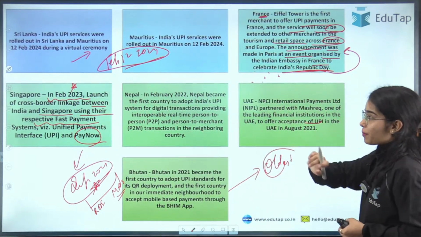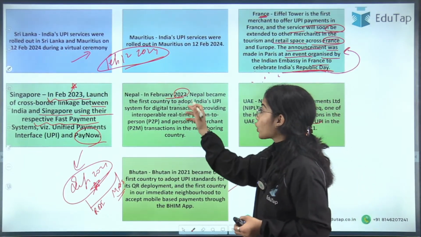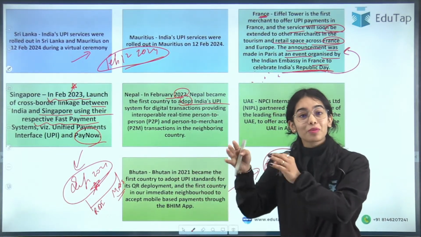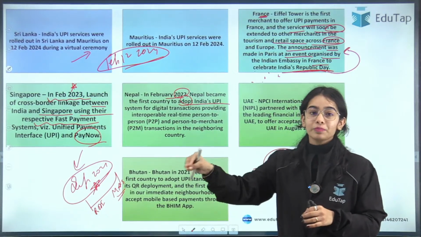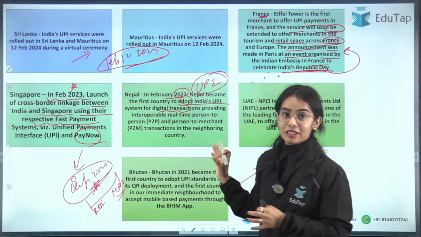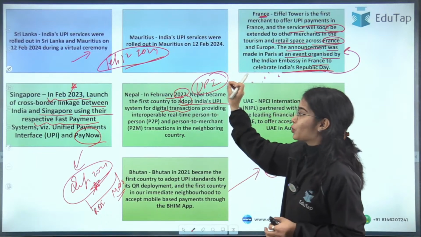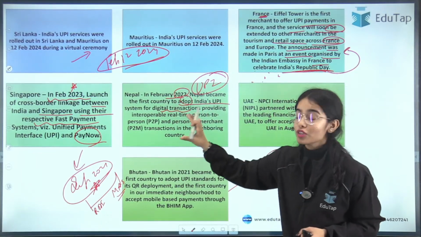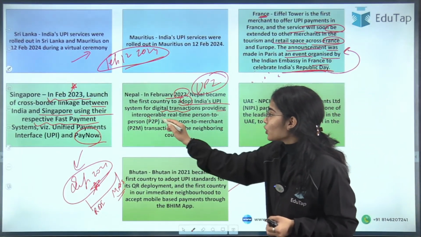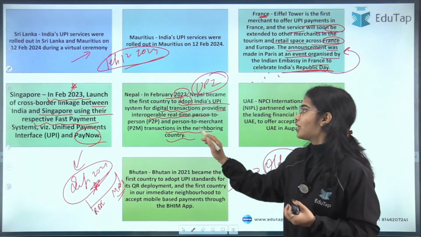Nepal. In February 2022, Nepal became the first country to adopt India's UPI system for digital transactions within their country. That means the local people of the country can use UPI very easily. So you can understand clearly that the local people of Nepal can use UPI, and that's why Nepal became the first country to adopt it, providing interoperable real-time person-to-person and person-to-merchant transactions in the neighboring country.